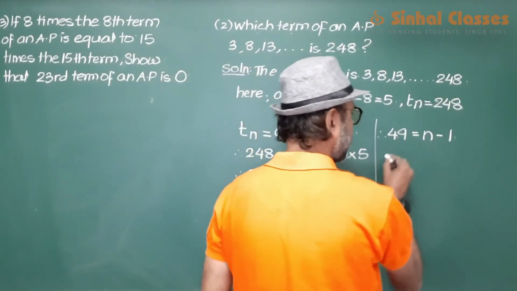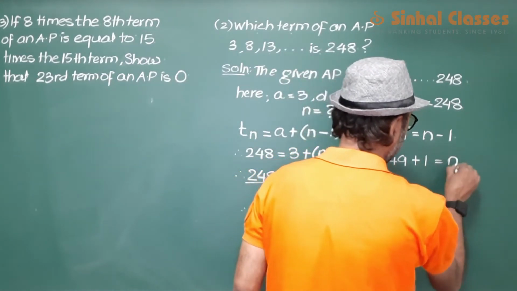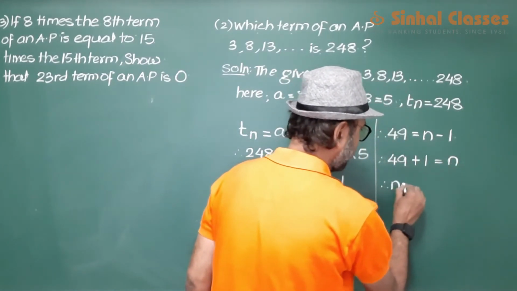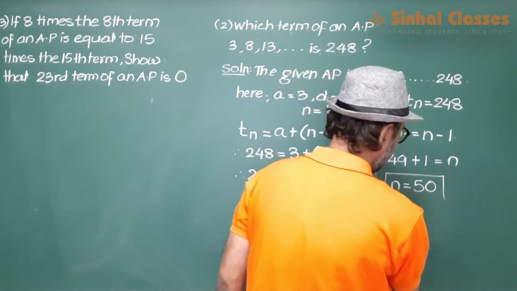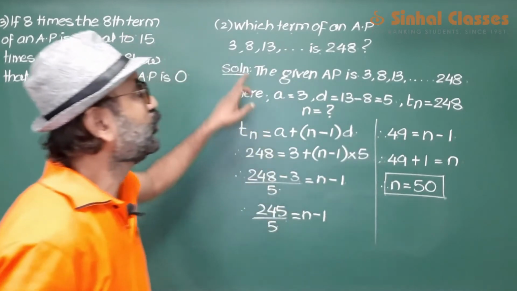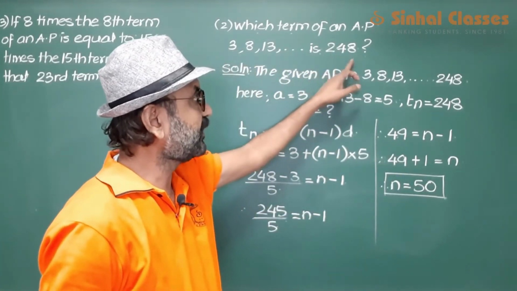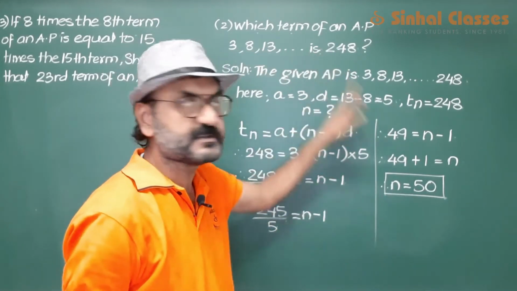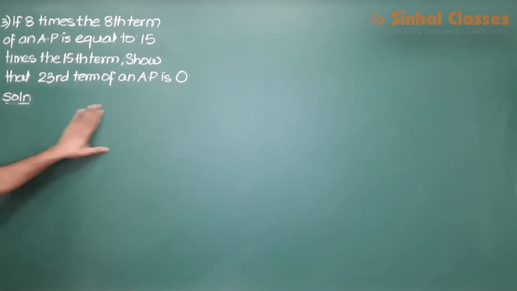Shift minus 1 to this side. So 49 plus 1 is equal to n, and your answer is 50. So 248 is the 50th term of this AP. This is your answer. So now let us start with the next sum.